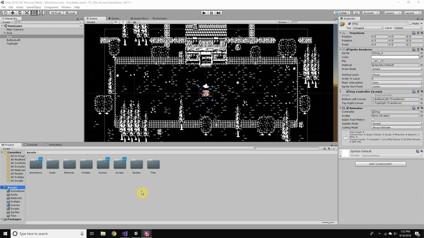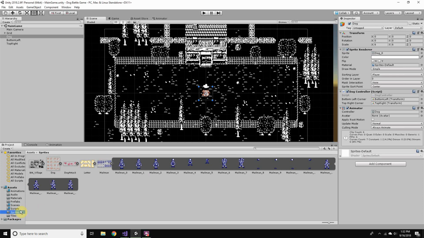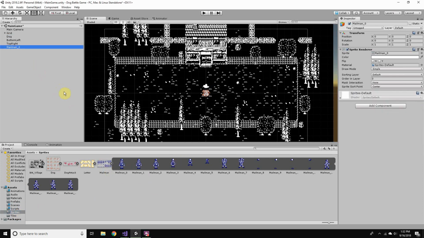So let's go ahead. I already have a sprite ready under my sprites folder in the project window, and I'm going to drag this mailman 0 into the scene. I'm going to just rename him mailman since he's going to be the only one.